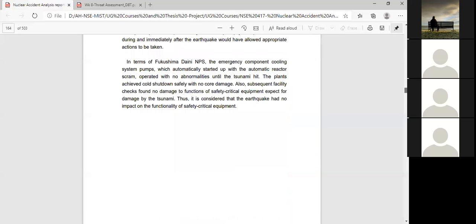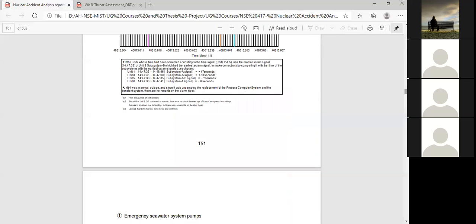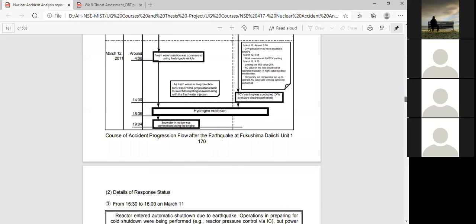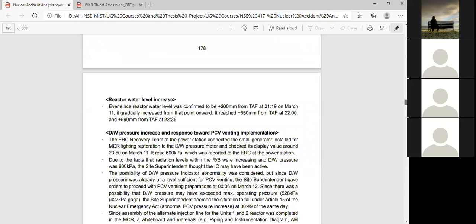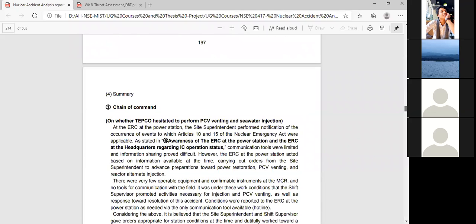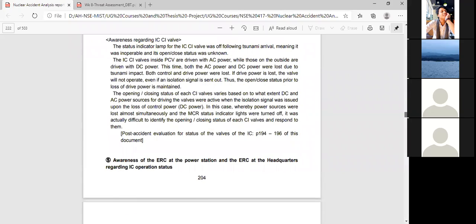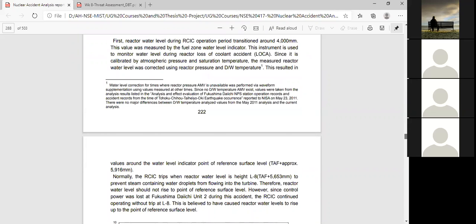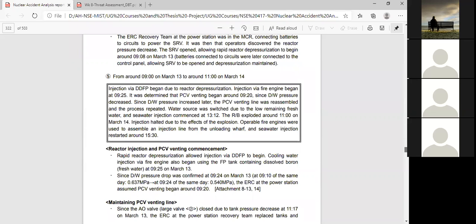I'm not going into details to study this because it is not relevant. You have to know the procedure for nuclear accident analysis, and later you can put together a draft report and then add graphs. After this everything is written, and finally, as I was saying, you must give the recommendation.